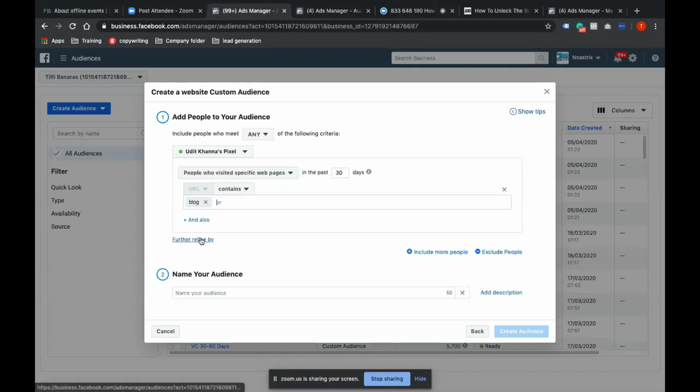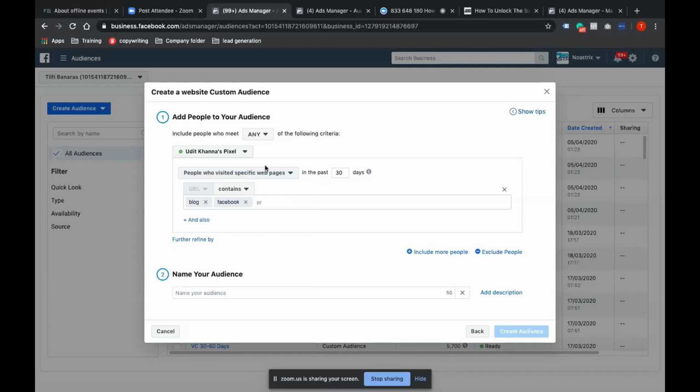So if we are creating any blog audience, we can select blog, and if we have any particular topic in mind, let's say you're writing about audience, then we can select based on our requirement. Let's say we only want to target regarding Facebook. If I have a couple of blogs which are regarding Facebook only, so Facebook plus blog. It's based on what kind of audience you have at hand, whom you want to promote, and based on your requirement, you can target.